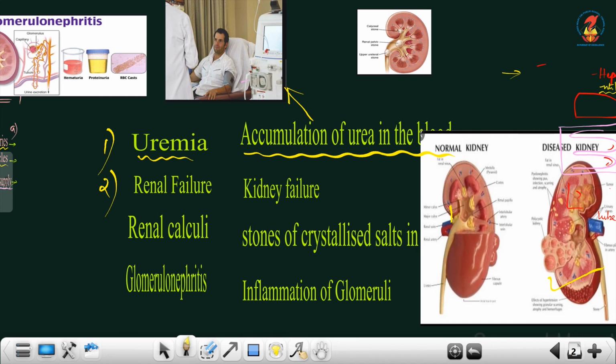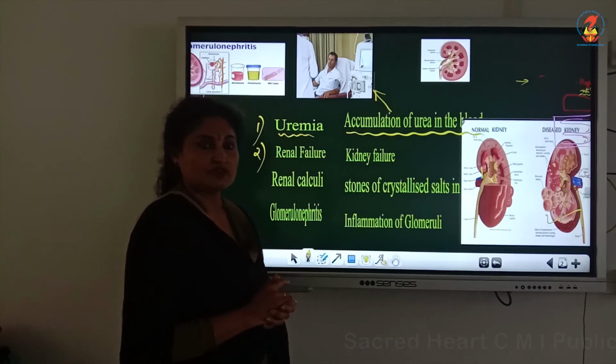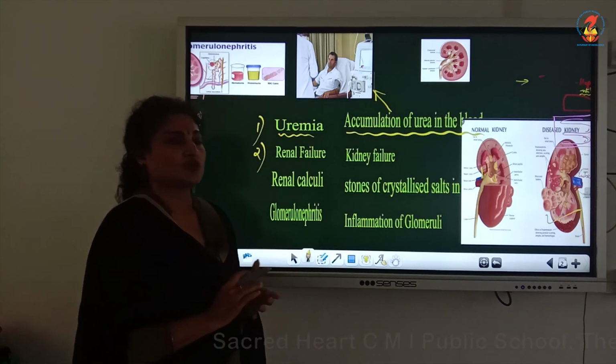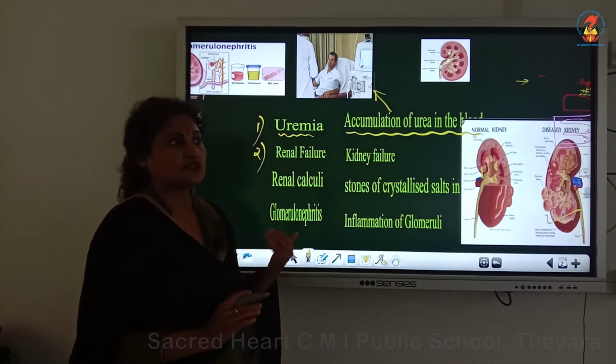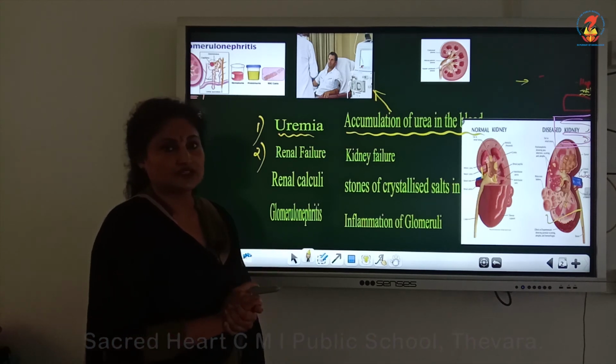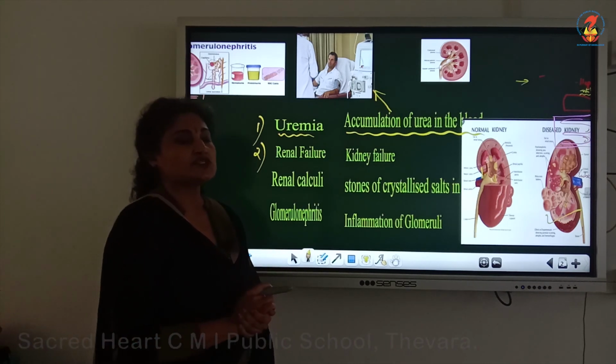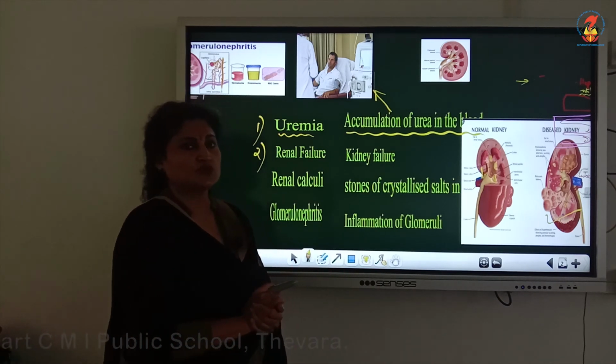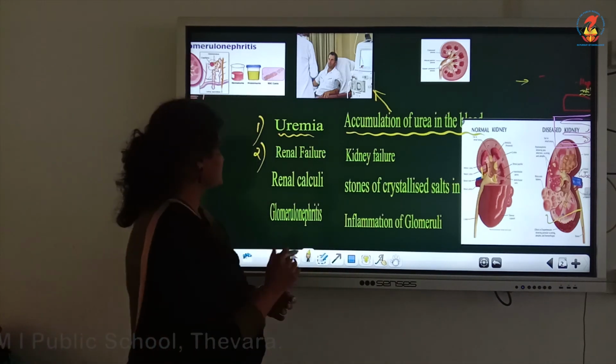And as I told you, whenever a person undergoes transplantation, our immune system recognizes self from non-self and shows a lot of rejection. So it's always better to get the kidney from a close relative, if not a donor. But in that case, a lot of immunosuppressant drugs are used, which is very, very expensive.